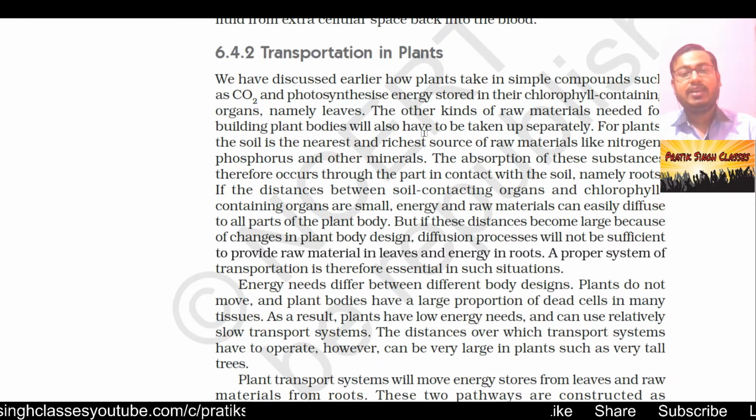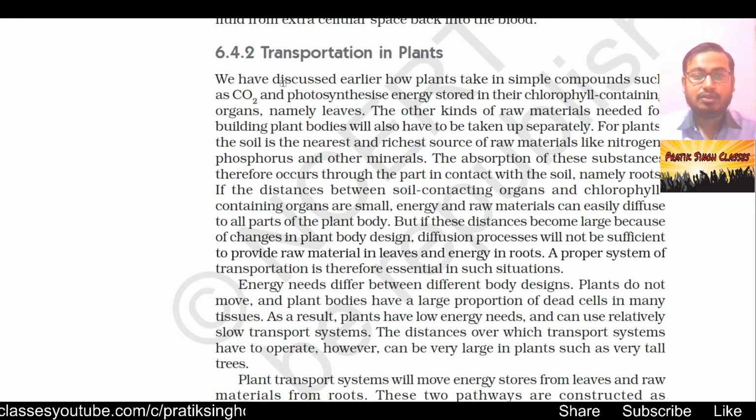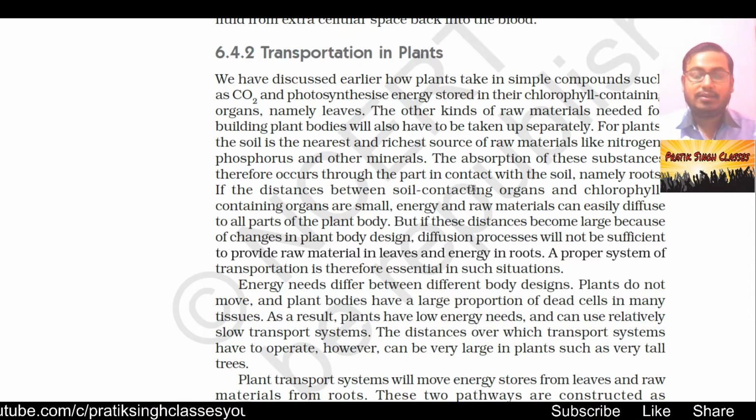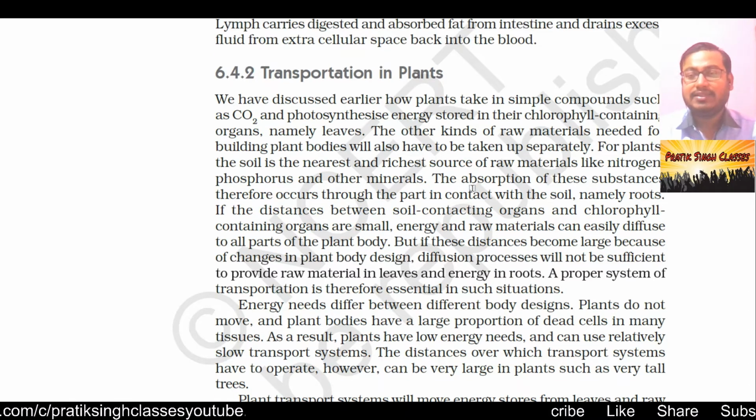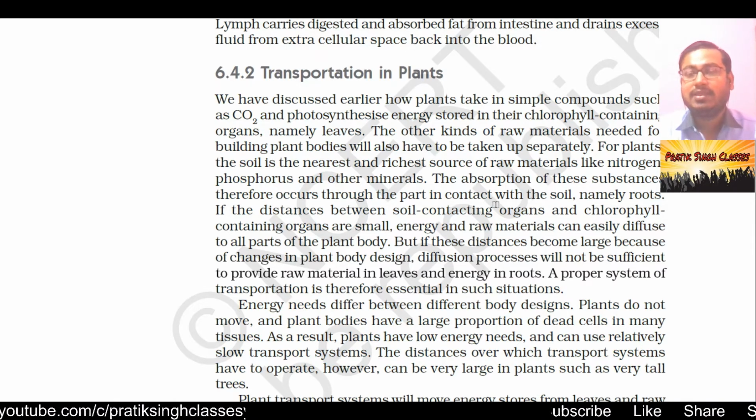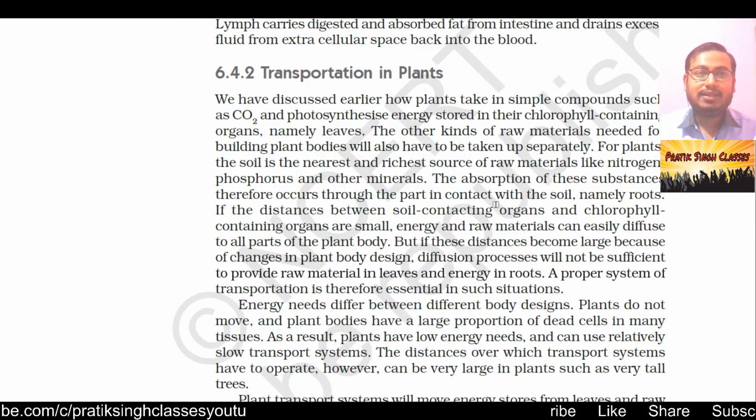Coming to section 6.4.2, that is transportation in plants. We have just seen that arteries and veins are the special pathways in our body through which the blood flows to each and every cell. But in the case of plants, how does the transportation happen? They don't have blood, instead they have minerals, salts, and water.